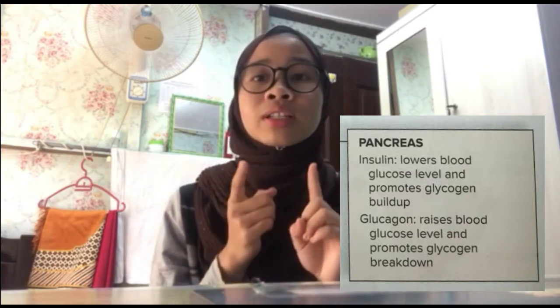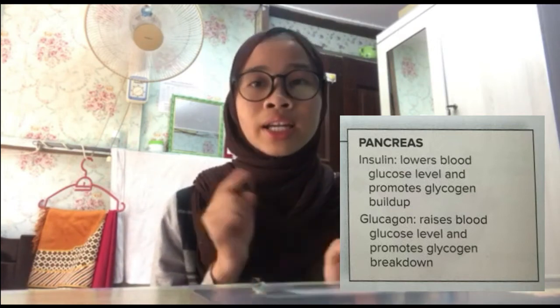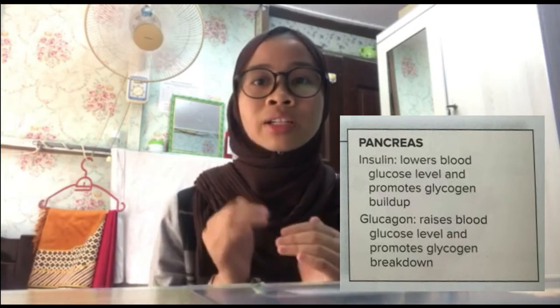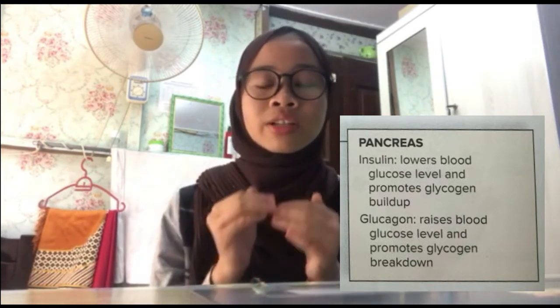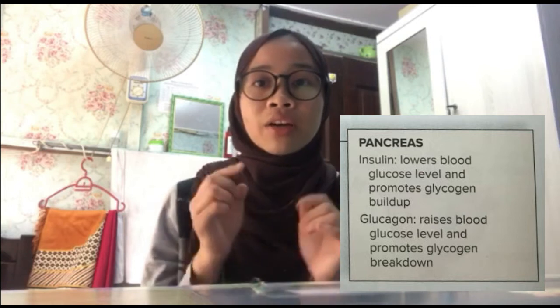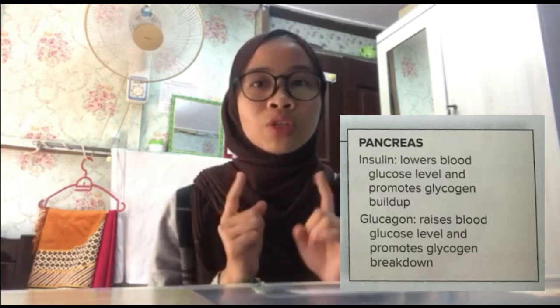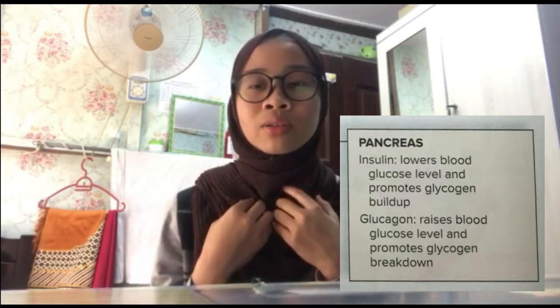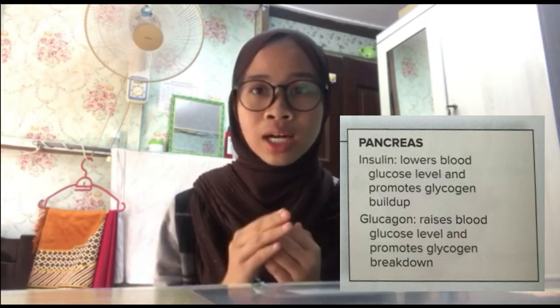So for the insulin and glucagon, they are not released at the same time, but there are a few conditions that cause them to release. Insulin will be released when our blood glucose level is too high.